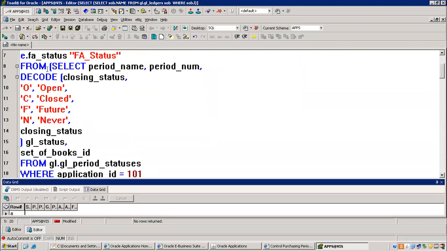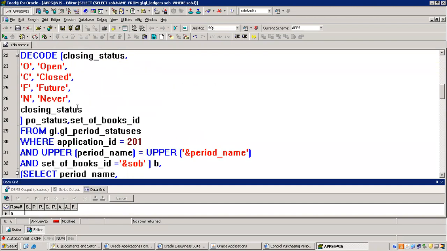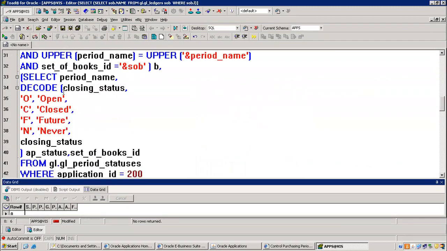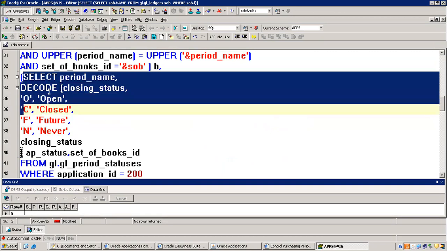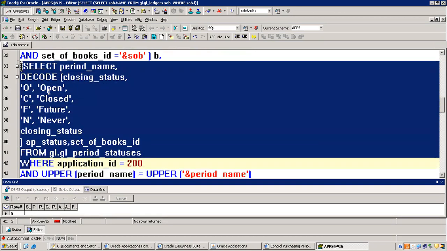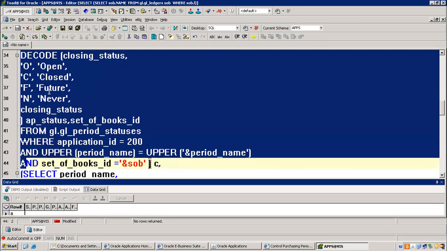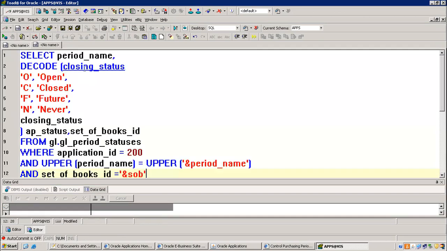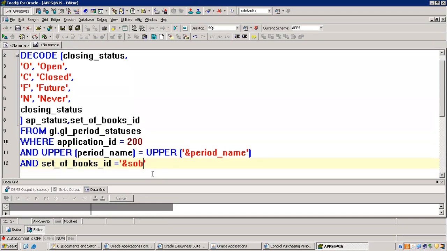So I'm taking only whatever is in the parenthesis. Inside the subqueries, we'll take it from here. Select period name from GL period statuses, till here. Okay, if one query is working, then the other queries we can easily make work. I'm just taking it out. So here is the place. Set of books ID is 1.